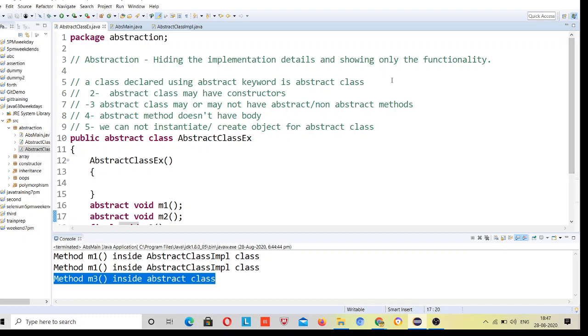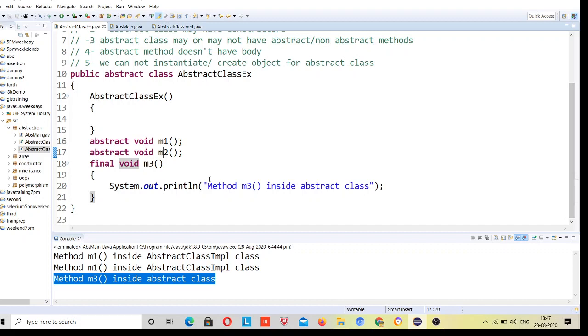Anybody has any question related to it? Sometimes people ask, can I make it private? If you make it private, this method will not be accessible to a different class, and if not accessible, then how can you provide implementation? So Java has a set of rules that if you have to perform something, you cannot restrict it. If I have to perform the implementation for it, I cannot restrict it from doing that, right? Anybody has any questions in abstract class?